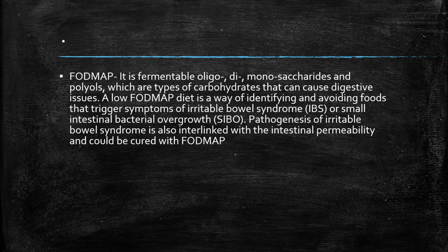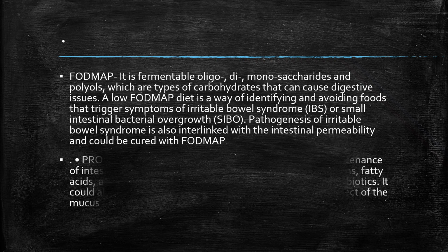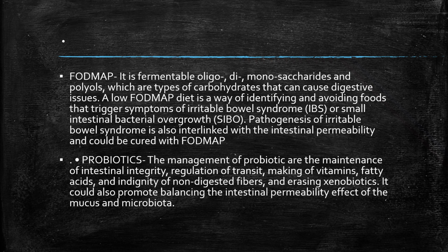The low FODMAP diet is a way of identifying and avoiding foods that trigger symptoms of irritable bowel syndrome and small intestinal bacterial overgrowth. The pathogenesis of irritable bowel syndrome is also interlinked with intestinal permeability and could be treated with a low FODMAP diet. The other treatment is probiotics.